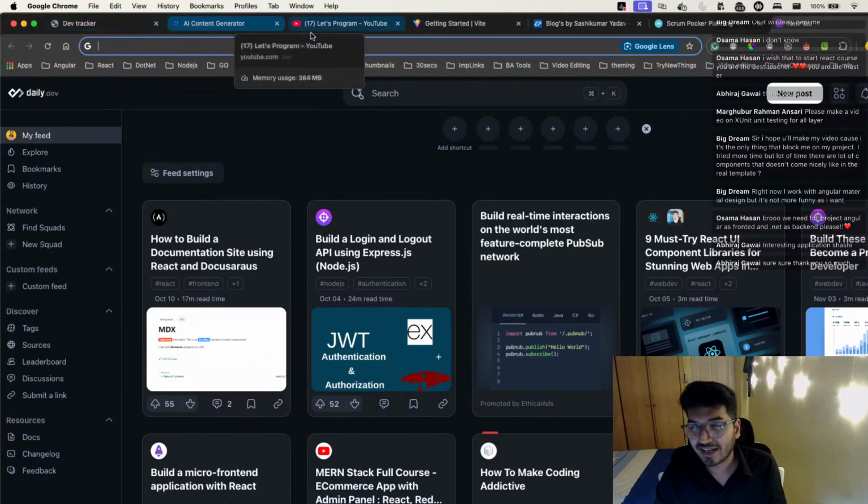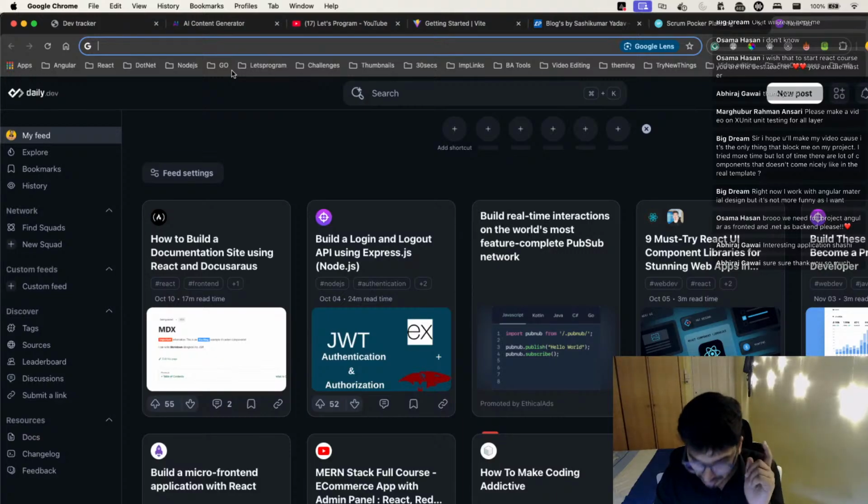So what I'll do, I'll try to create a base template for you with Angular Material and Tailwind. Right now I work with Angular Material design, but it's not as fancy as I want. So Big Dream, you can use Angular Material with Tailwind. For example, if you want to make use of CDK things, you can make use of Angular CDK and style them with Tailwind, and customize the way you want.